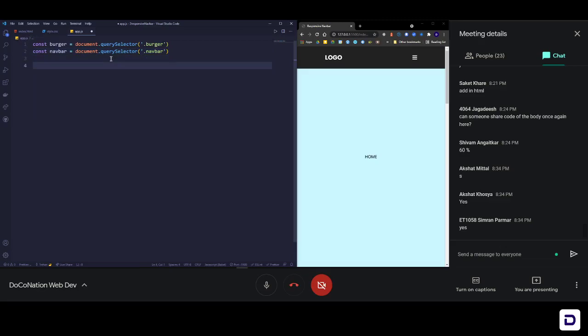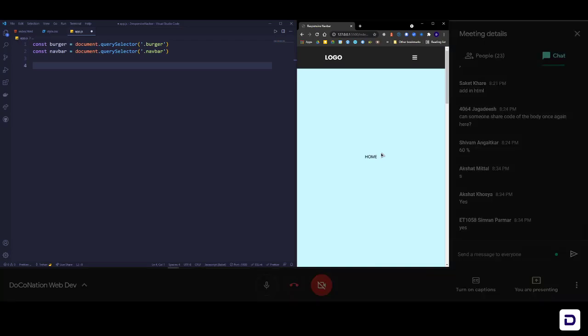Okay, this is what I need. Now pay attention. Everything inside a document or an HTML page has different kinds of events. If I click on it, this is basically a click event. If I move my mouse, that's basically a mouse move event. So everything in a page has different kinds of events.